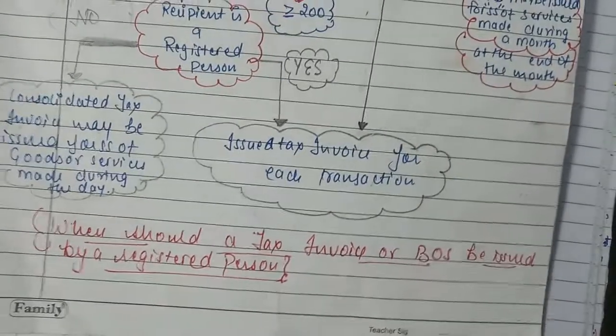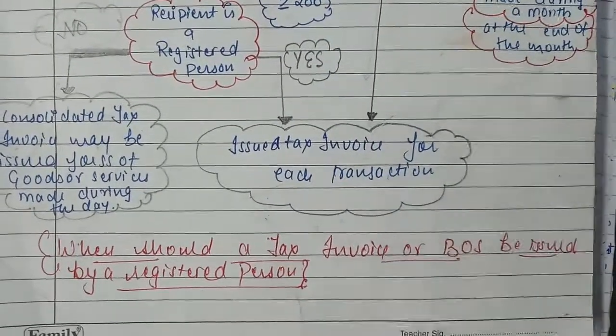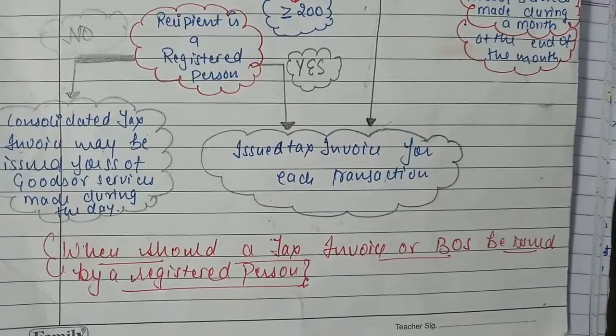Now come over to the next topic, which is when should a tax invoice or bill of supply be issued by a registered person.